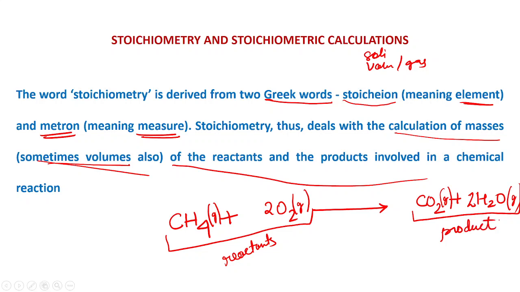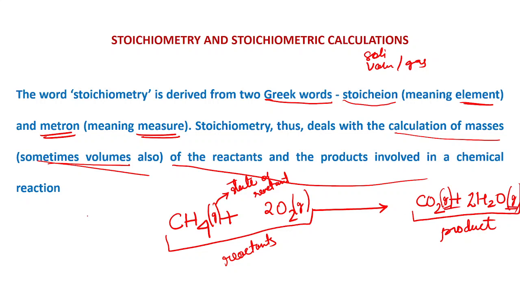They are known as the product. Now in this compound, the G written in the first bracket tells us about the state of the reactants, or the phase of the reactant, in which phase they exist, whether it is solid, liquid or gas. Similarly, this G and G are also for the product phase.